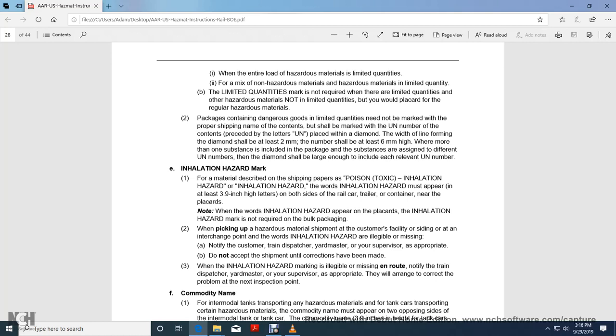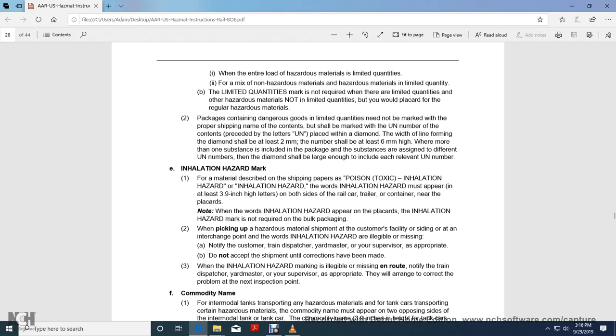When more than one substance is included with the packaging, each substance is assigned a different UN number, in a diamond shape large enough to include the relevant UN number. Inhalation hazard mark: the material described in the shipping papers is poisonous, toxic by inhalation, or has an inhalation hazard. The words "inhalation hazard" must appear in letters at least 3 by 9 inches high on both sides of the rail car, trailer, or container near the placard.